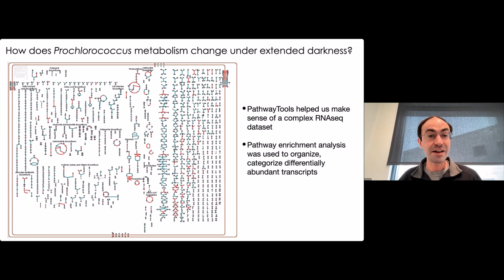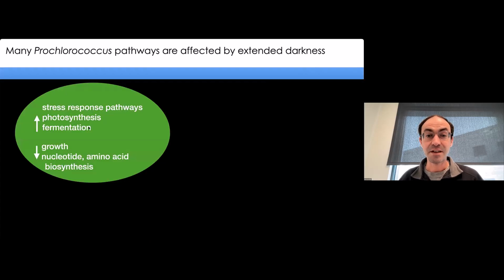But in red are some examples of genes across many different pathways that were changing under different conditions in extended darkness. I used some of the pathway enrichment analysis capabilities in Pathway Tools to help make sense of, organize and categorize some of these differentially abundant transcripts. So just for the sake of brevity, to broadly categorize what was happening in the dark, when we have cells growing in pure culture, we saw a lot of induction of various stress response pathways.